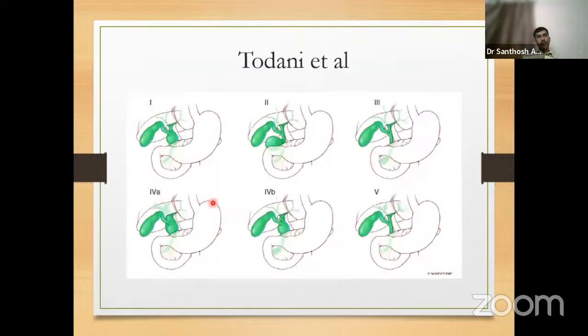We all know type 1, type 2, type 3, type 4, and type 5. Type 1 is involving the common bile or hepatic duct. Type 2 is a side outpouching from the common bile duct. Type 3 is choledochocele, where only the ampullary portion of the common bile duct is enlarged. Type 4A and type 4B. Type 4A, both intra and extrahepatic ducts are dilated. Type 4B, multiple extrahepatic ducts alone are dilated. Type 5 is Caroli's disease, where we have both strictures and dilatation, a string of beads appearance of the intrahepatic biliary radicals.